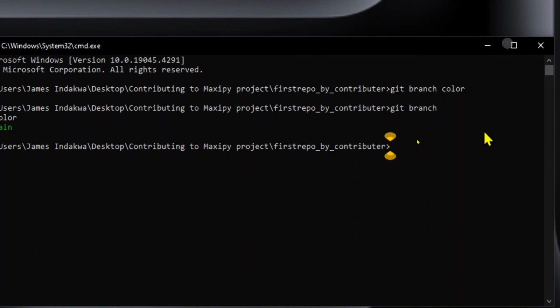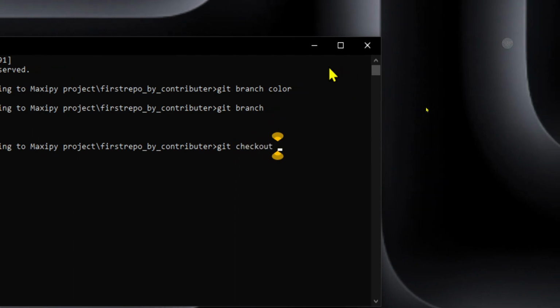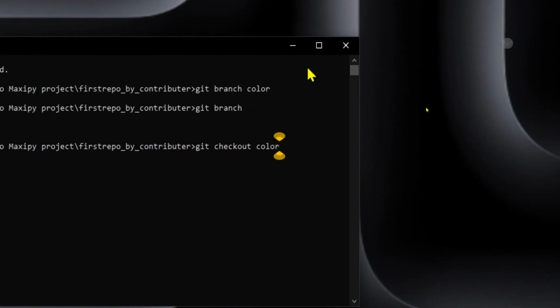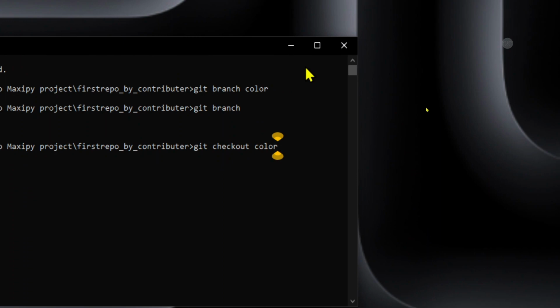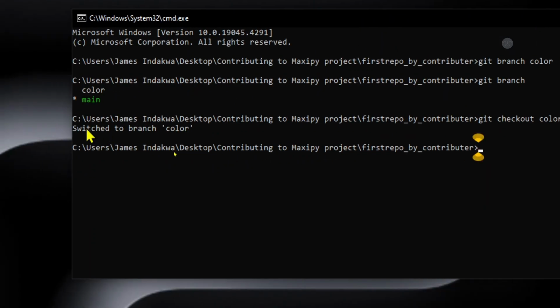This was the command that you need to type: git checkout color. You can see how easy it is for reference. Just use a simple, short word for branching. So you can see it has switched to my branch color.